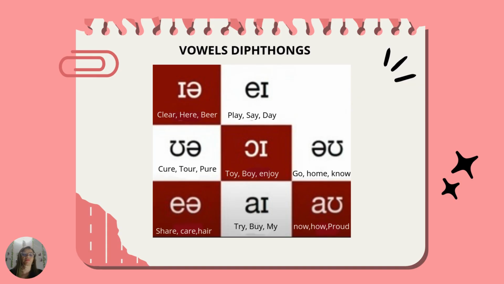Next sound. I. This sound occurs in the words try, buy, my. For example, let me try to buy something for my father. Next sound. Ow. This sound occurs in the words now, how, proud. For example, now I know how to make my parents proud.